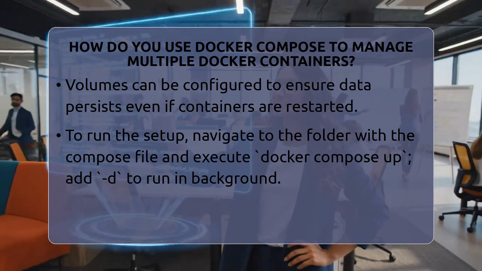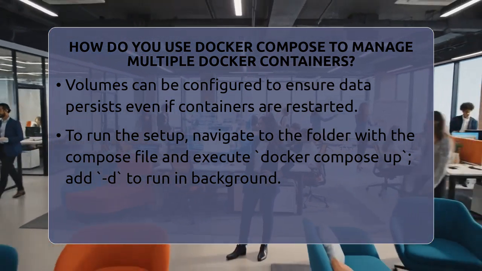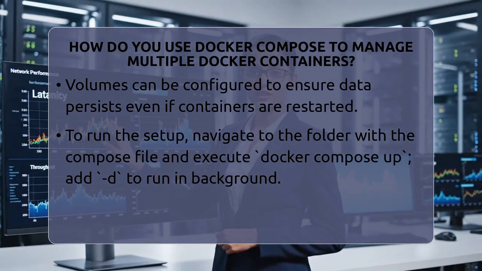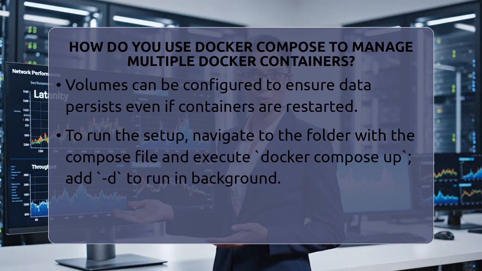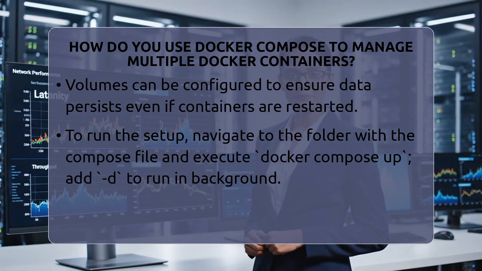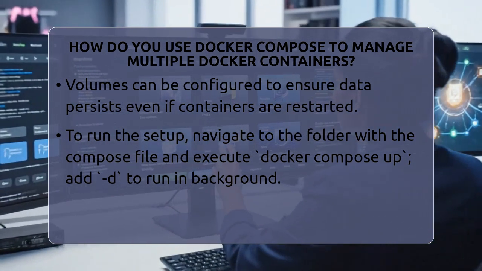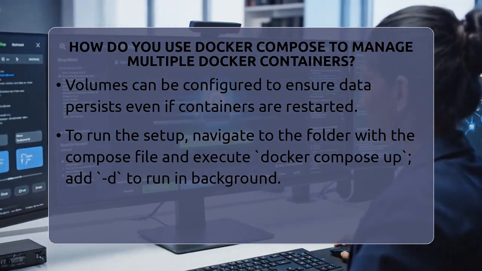To run everything, just open your terminal, go to the folder with your compose.yaml, and type docker compose up. This command reads your file, builds images if needed, creates a network for your containers, and starts all services. If you want it to run in the background, add the -d flag.